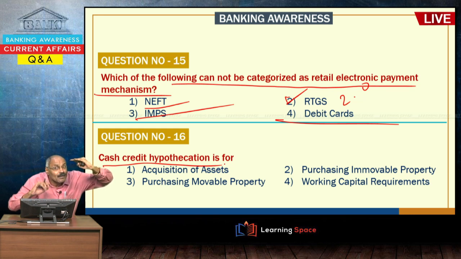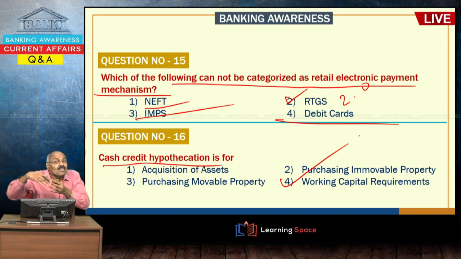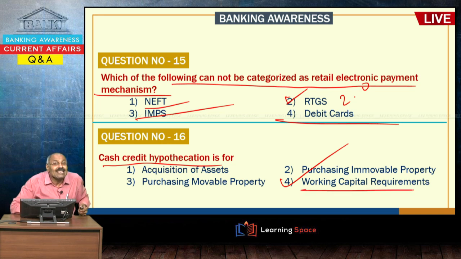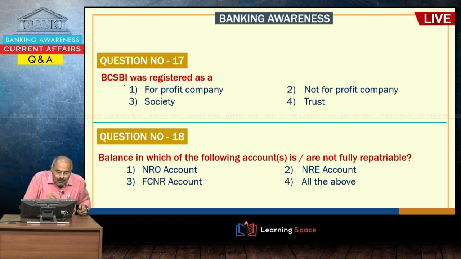So, cash credit hypothecation is basically for working capital requirements. Any company will have two types, please understand. One is capital, second one is working capital. Capital means for purchasing various assets like machinery, establishing office, establishing equipment, that is capital expenditure. Once the company is established, then it requires working capital for running it on a day-to-day basis, and cash credit hypothecation is an example of working capital requirements.